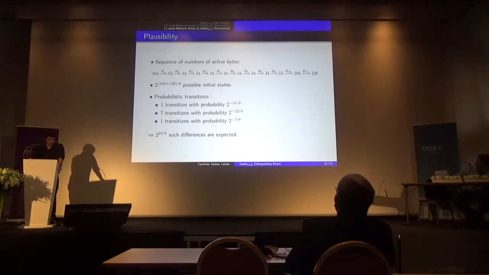But I am pretty confident to find a couple of state values realizing that truncated differential path, since I have a huge number of possible choices for the couple of internal states. And if I just consider probabilistic transitions through my truncated differential path, I expect to benefit from 2 to the 24 times 8 couples of state values compatible with the whole truncated differential path. So all I have to do now is to find them with a complexity below 2 to the 96.